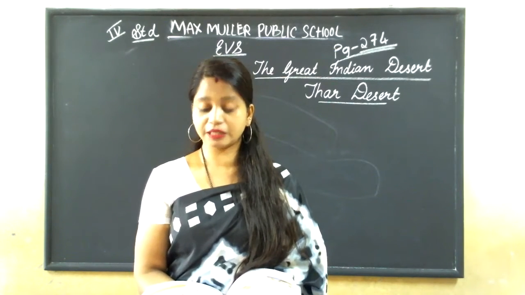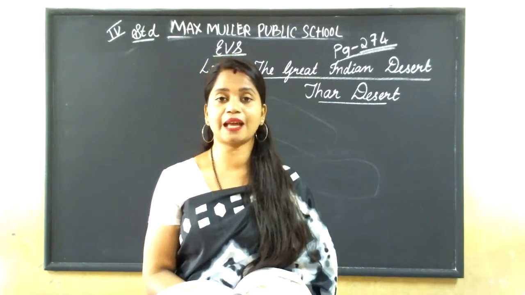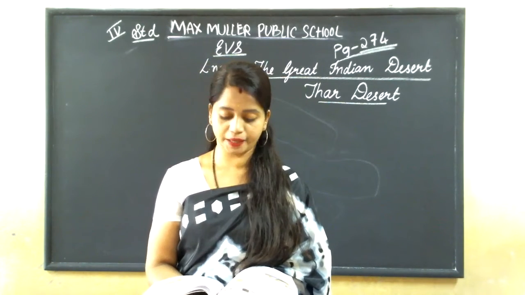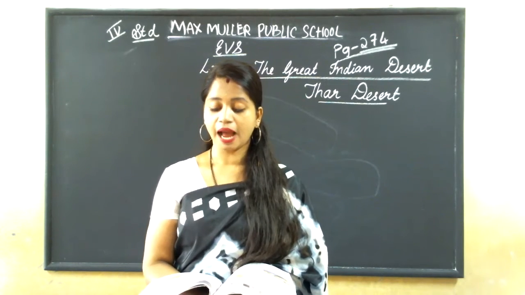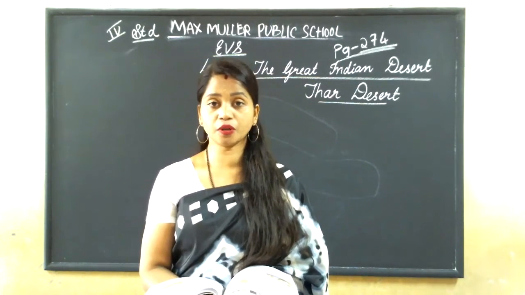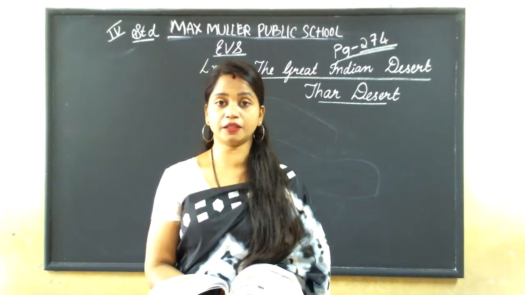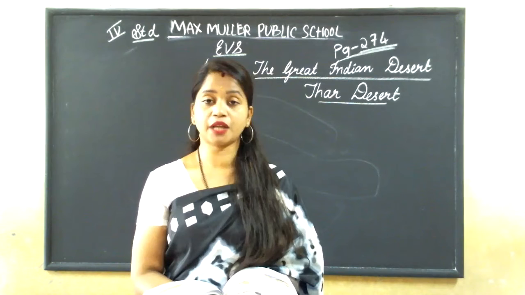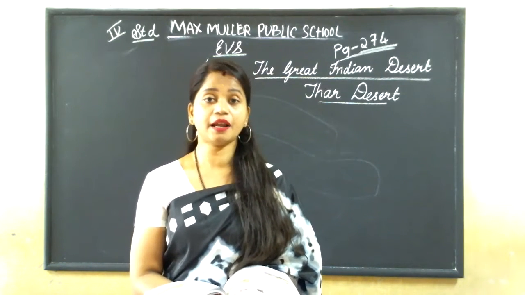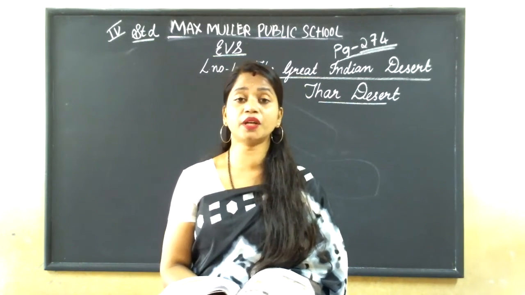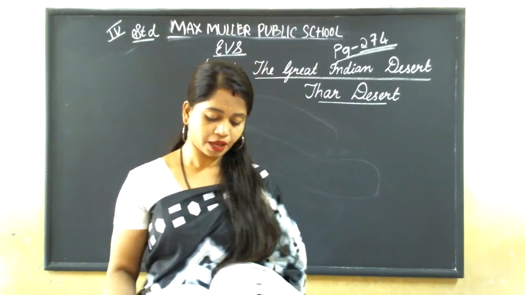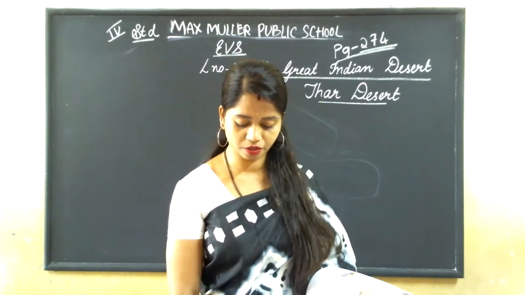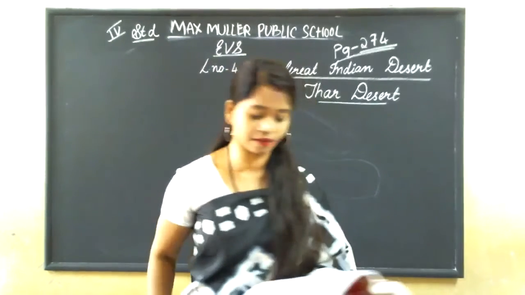The capital of Rajasthan is Jaipur, which is known as the Pink City. Other important cities are Ajmer, Udaipur, Jodhpur, Bikaner and Jaisalmer. These are the other important places in this state, and a large number of tourists visit these places.